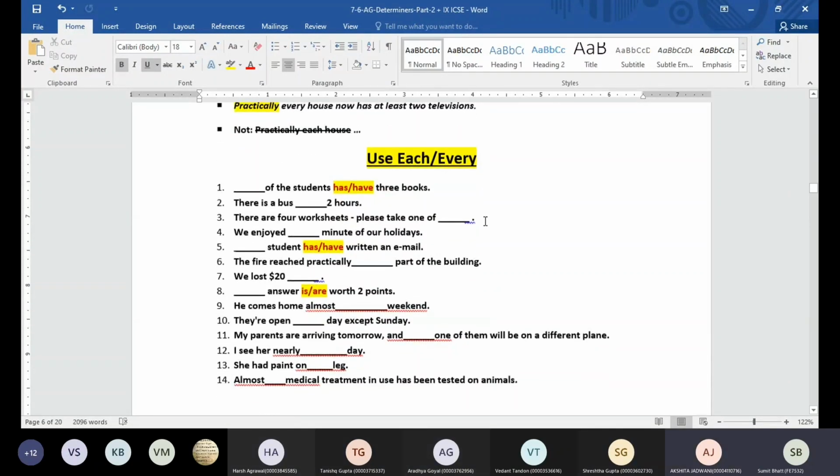Remember, if you have a sentence with each or every, we are going to use the singular form of the verb only, no matter what type of sentence or noun is given to us. The verb is always going to be singular.